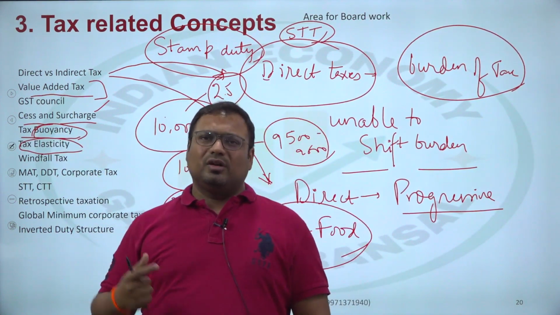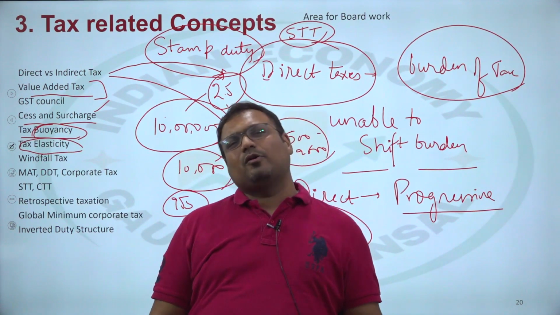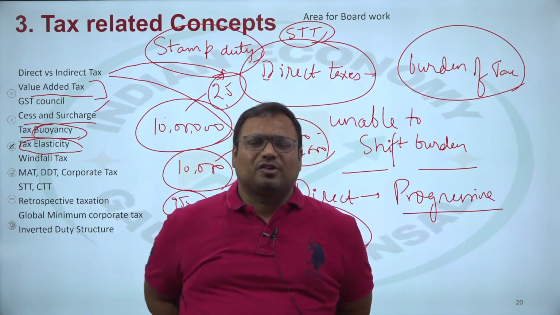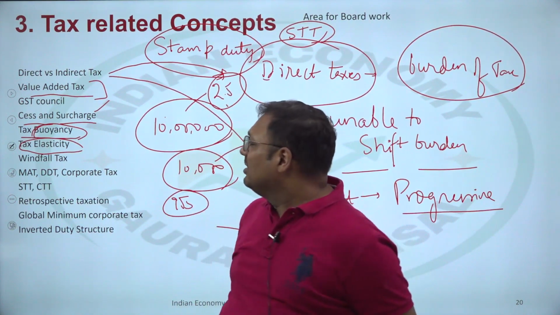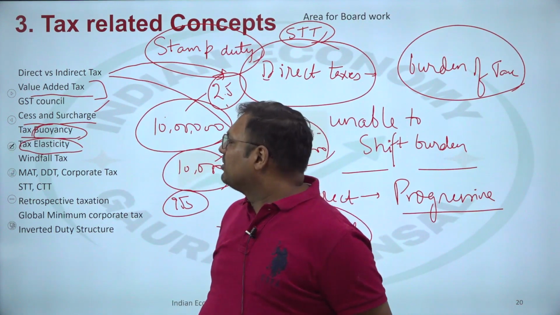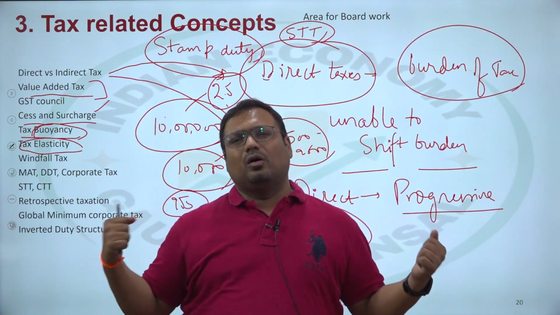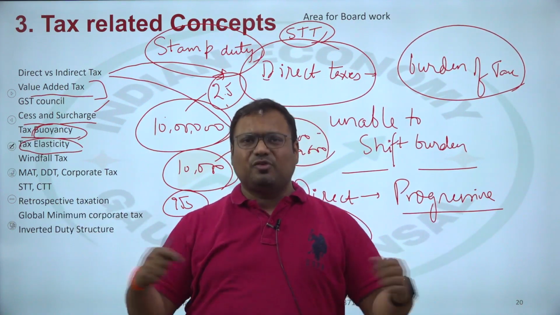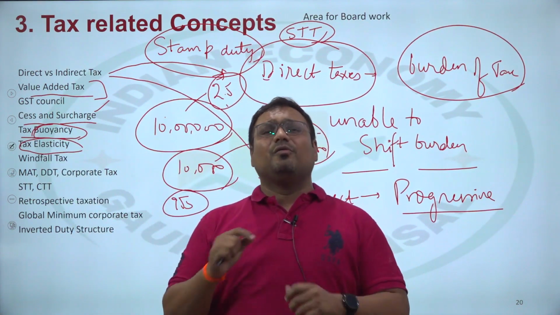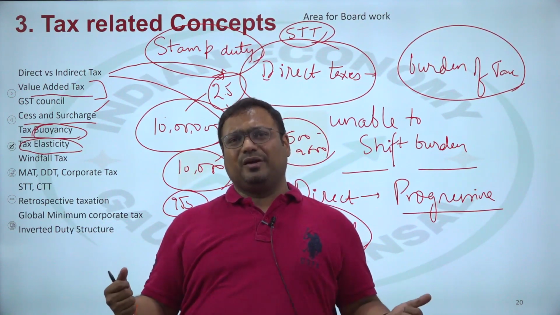Tax elasticity, next concept. Elasticity we have understood in microeconomics. If you have not seen the lecture on microeconomics, please go back to that. On my channel you can find that very easily. That was session 1 in the revision classes, the class on microeconomics where we discuss elasticity. Elasticity is the same: stretchable objects, flexible solids or objects which can be stretched. So tax elasticity is where there is some stretching ability, some flexibility.